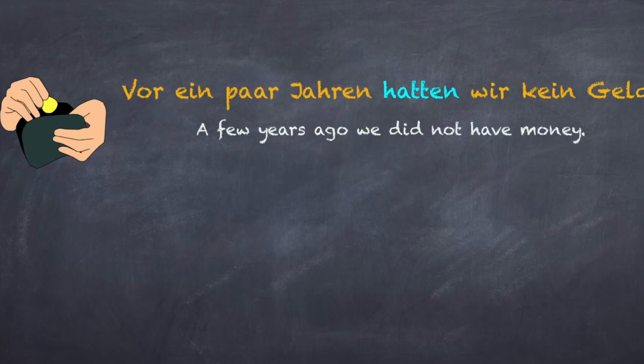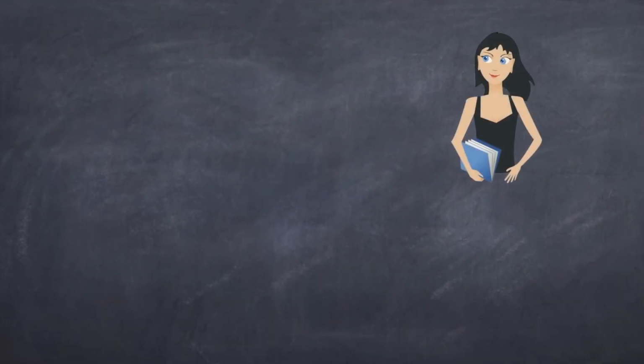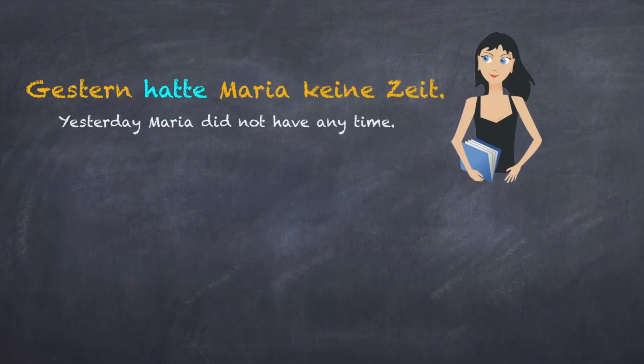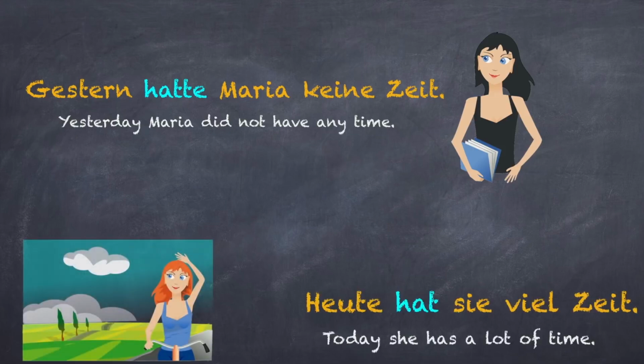Here's another example. Vor ein paar Jahren hatten wir kein Geld. Heute haben wir viel Geld. Gestern hatte Maria keine Zeit. Heute hat sie viel Zeit. In all these three examples, the first sentence is in Vergangenheit.